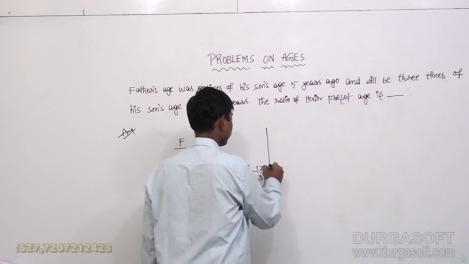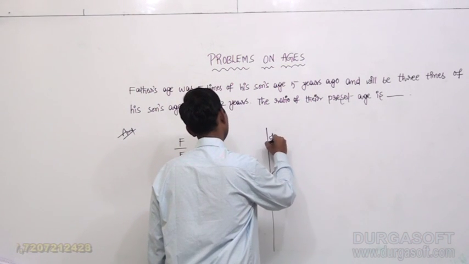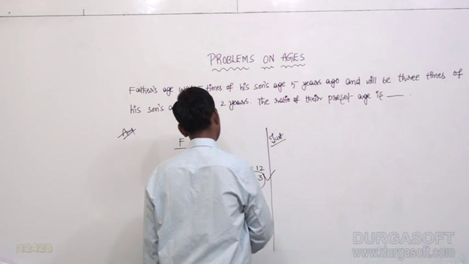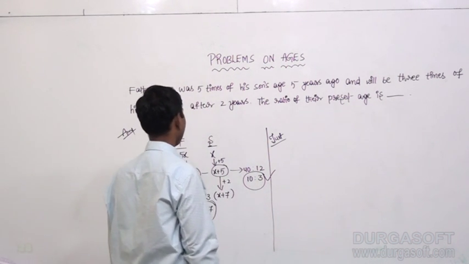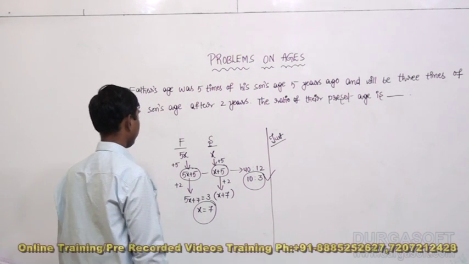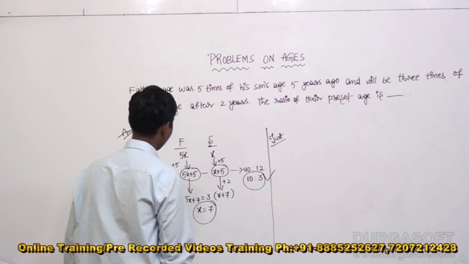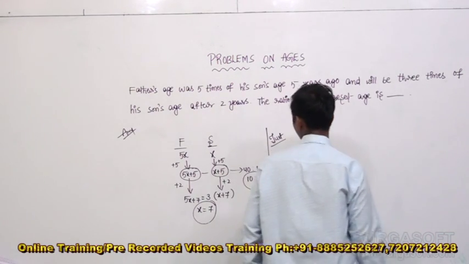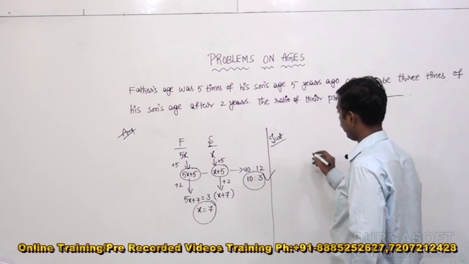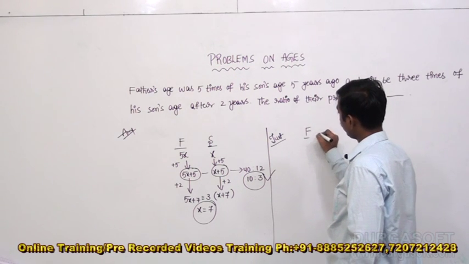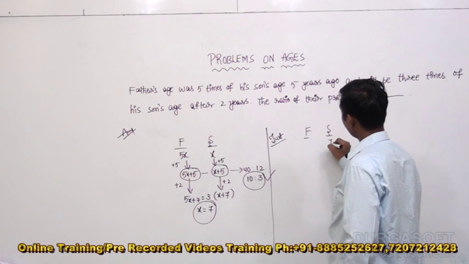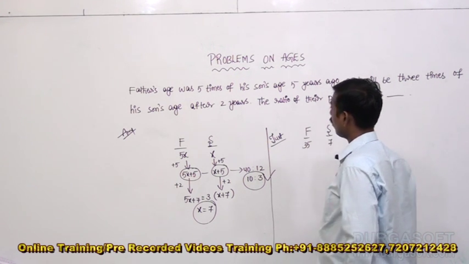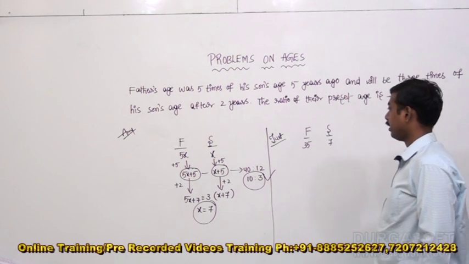Now we should go for the justification process here. We already know the present ages of father and son, 40 is to 12, which is the ratio 10 is to 3. X equals 7 means 5 years ago the son's age was 7, and 5 years ago the father's age was 5 times that, 35.